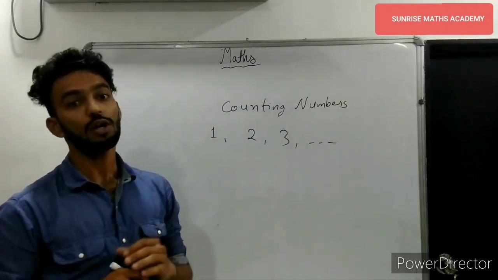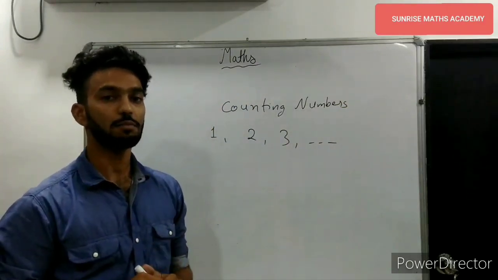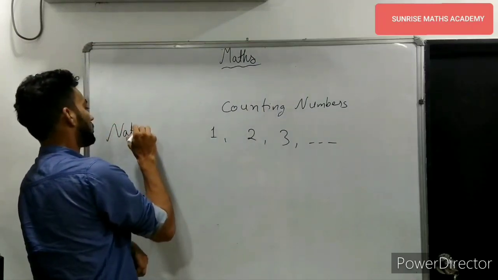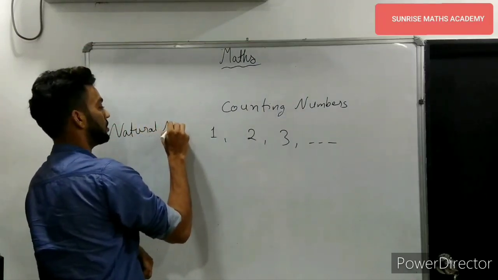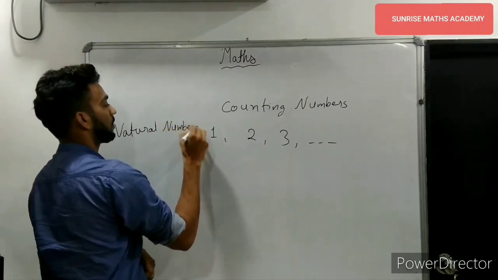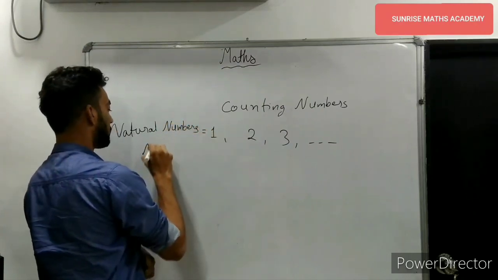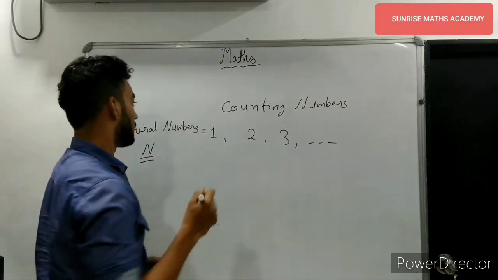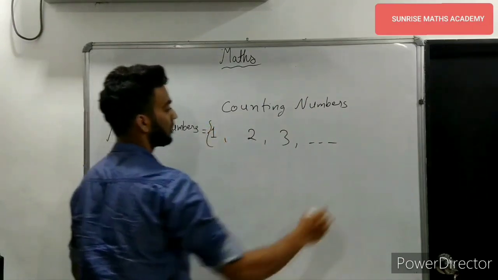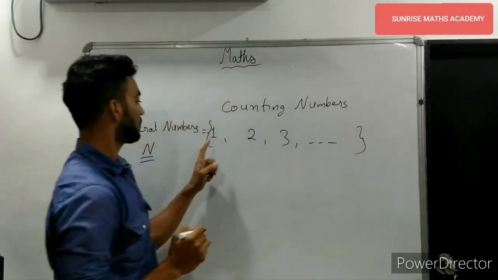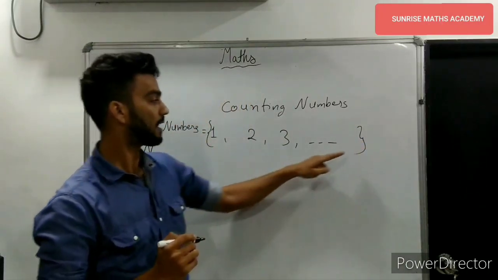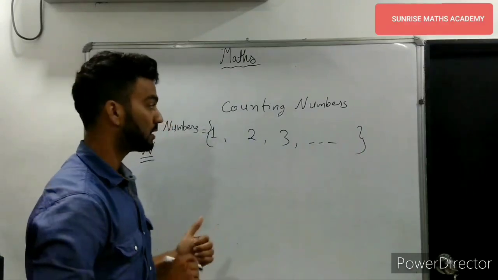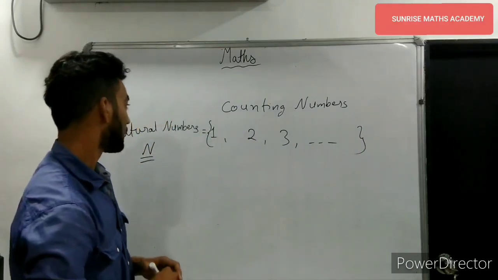These numbers are also called natural numbers, which is denoted by capital letter N. These natural numbers start from 1 and they are infinite. We can count infinitely using these numbers.